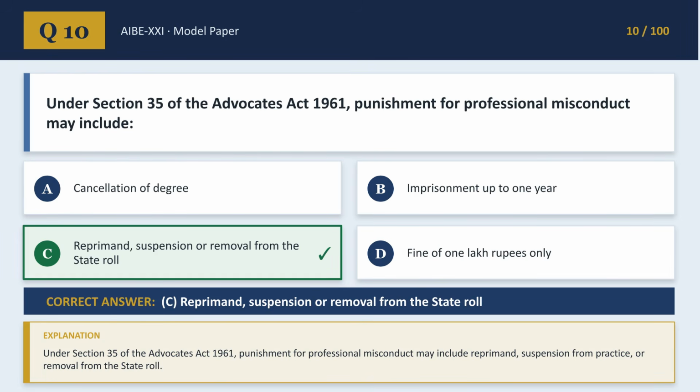Question 10 addresses punishment for professional misconduct under Section 35 of the Advocates Act 1961. The punishment may include C. Reprimand, suspension, or removal from the state roll.